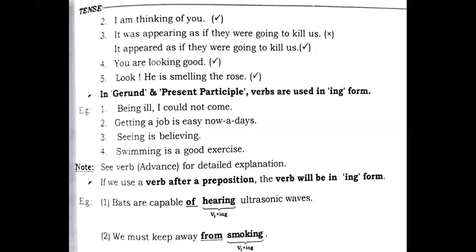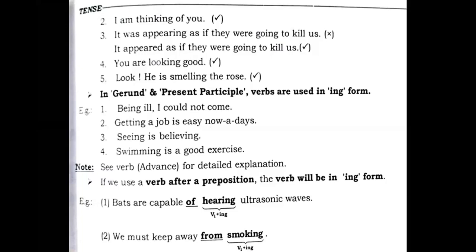This is given in addition to understand. Like these forms can be used in ing as a gerund or as a participle, right? Present participle means working as an adjective, right? So we need to be careful enough that we are taking things in a proper way.